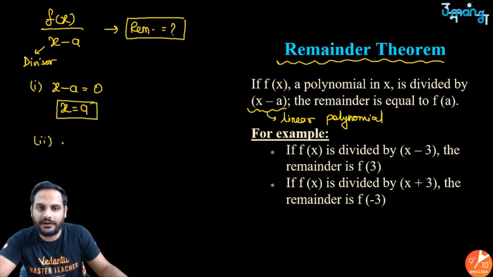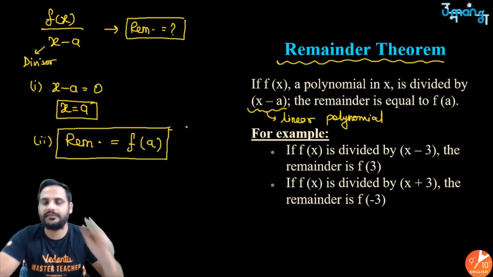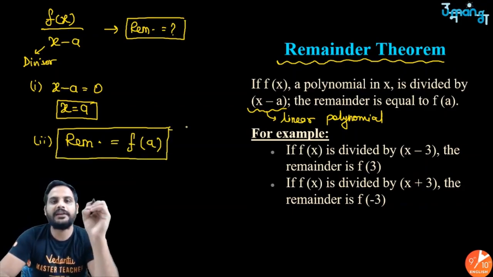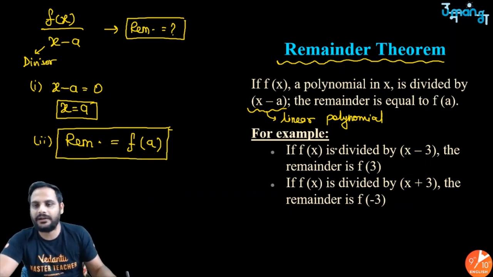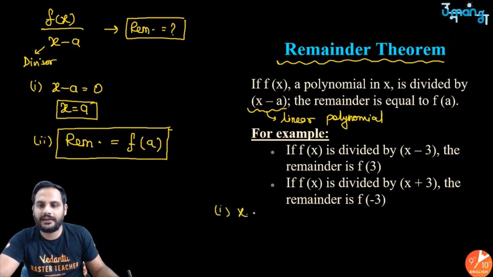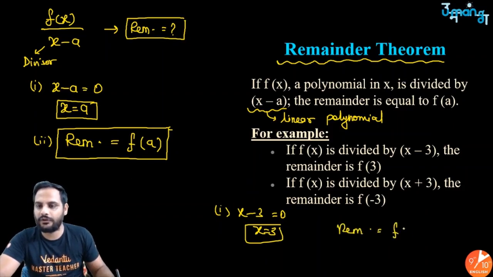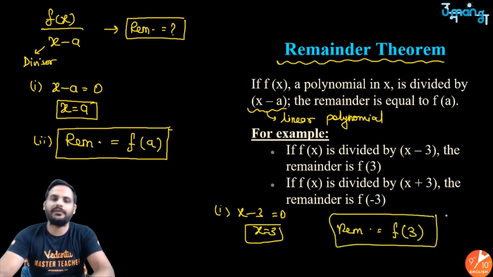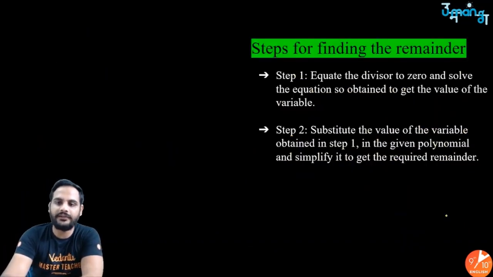Now the remainder will be equal to the value of this polynomial at x is equal to a. This is as simple as that. The remainder will be equal to the value at x is equal to 3. For example, if f(x) is divided by x minus 3, then first step, make x minus 3 equal to 0. You get x is equal to 3. So the remainder will be equal to the value of this polynomial, or the value of the dividend, at x is equal to 3, right? This will give you your remainder.